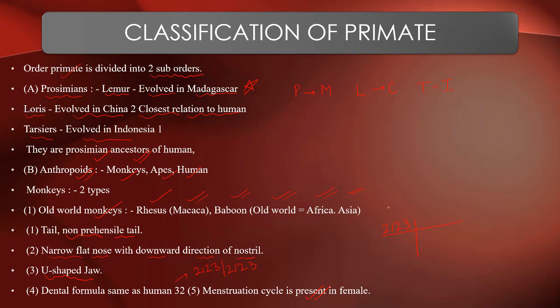So every quadrant has 8 teeth, and 8 into 4 becomes 32, right? They had a non-prehensile tail, U-shaped jaw, and menstrual cycle was present.